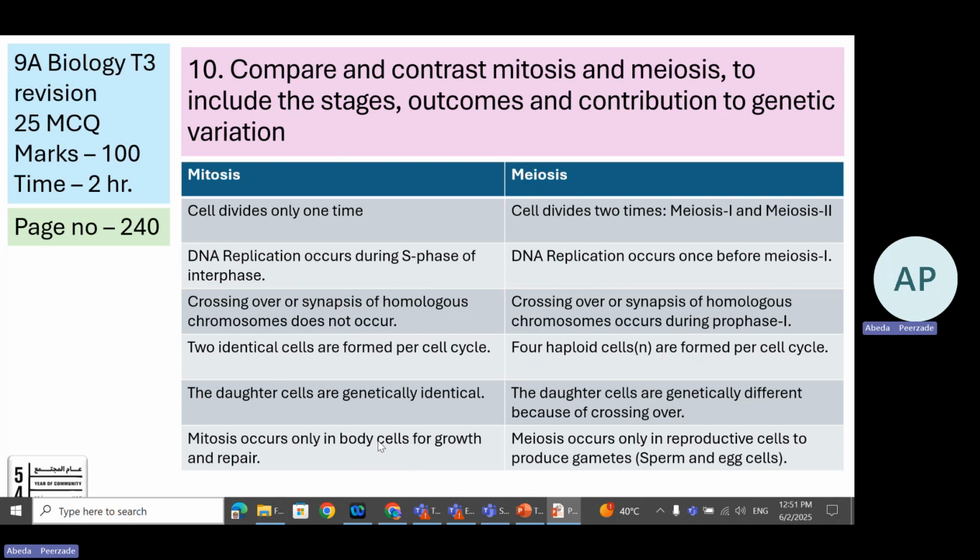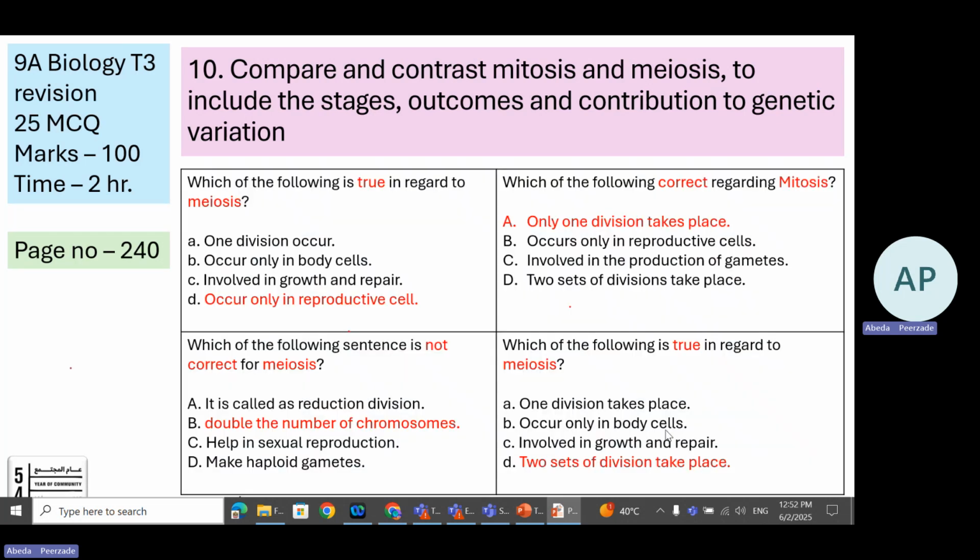Mitosis occurs only in the body cells, whereas meiosis only occurs in the reproductive cells to produce gametes. Those are sperms and eggs. Now, let us see the example question. Which of the following is true about meiosis?